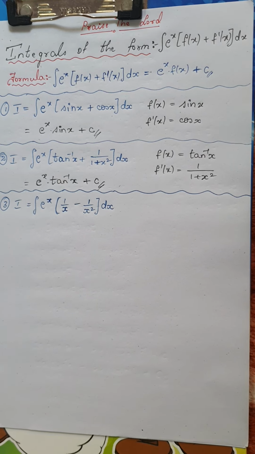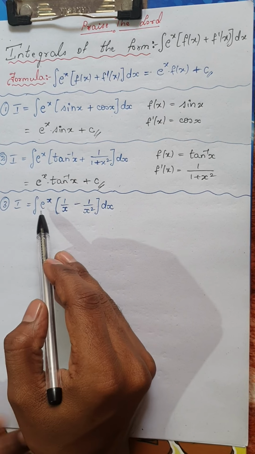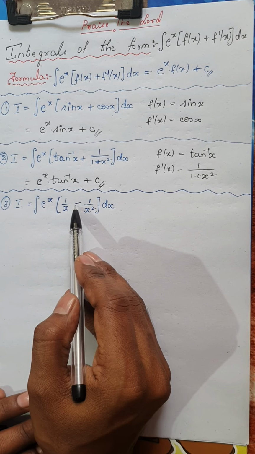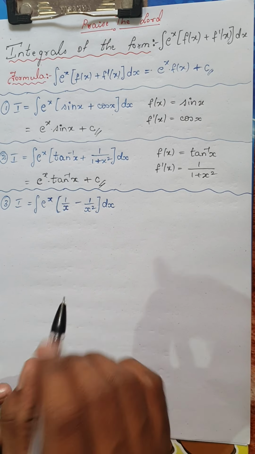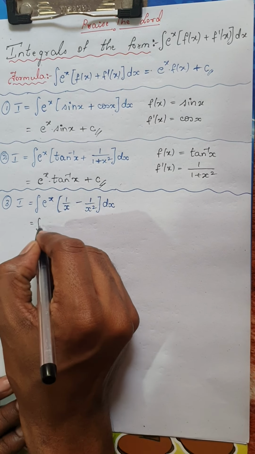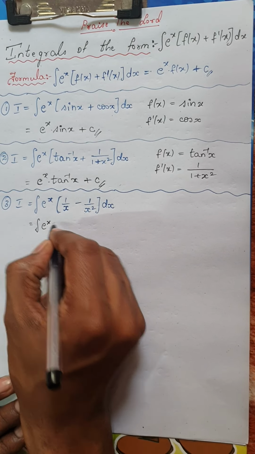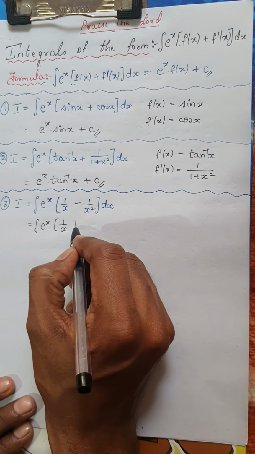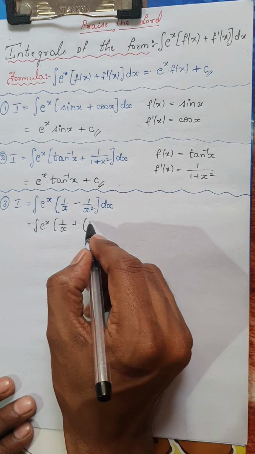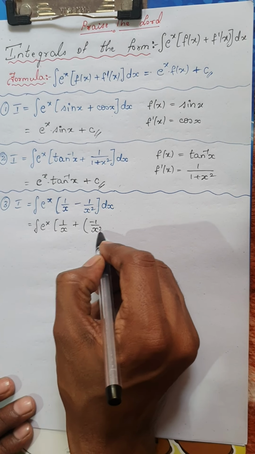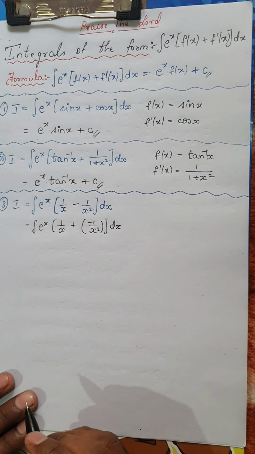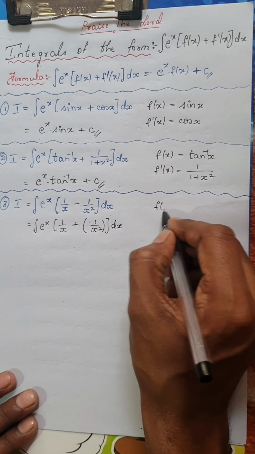Now consider my next question, friends. We have integral of e power x into 1 by x minus 1 by x square dx. I'm going to make one small arrangement for this. So I'm going to write it as e power of x into 1 by x plus, taking the minus inside, minus 1 by x square, dx. You might be wondering why I took it, because the reason is very simple.